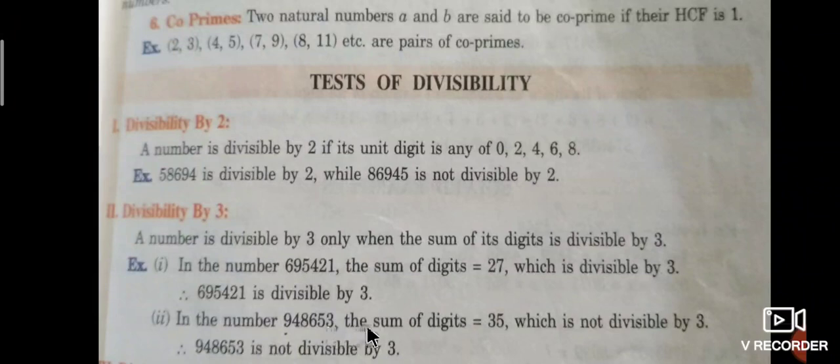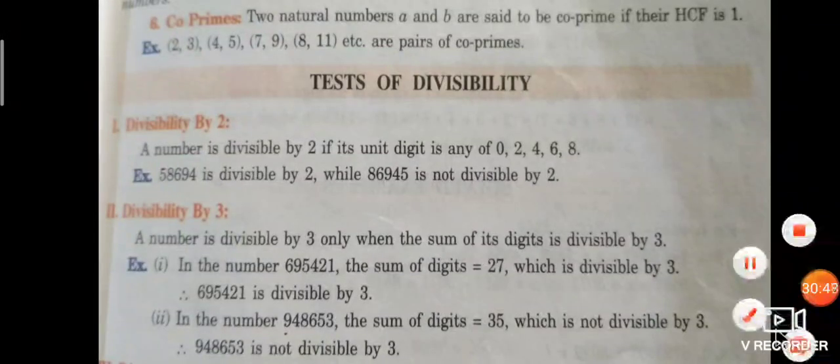Okay, this one, 9,48,653, is not divisible by 3 because the sum of all these digits, 9 plus 4 is 13, 13 plus 8 is 21, 21 plus 6 is 27, 27 plus 5 is 32, 32 plus 3 is 35. Okay, 35 is not divisible by 3, therefore the given number is not divisible by 3. Next we shall move on.